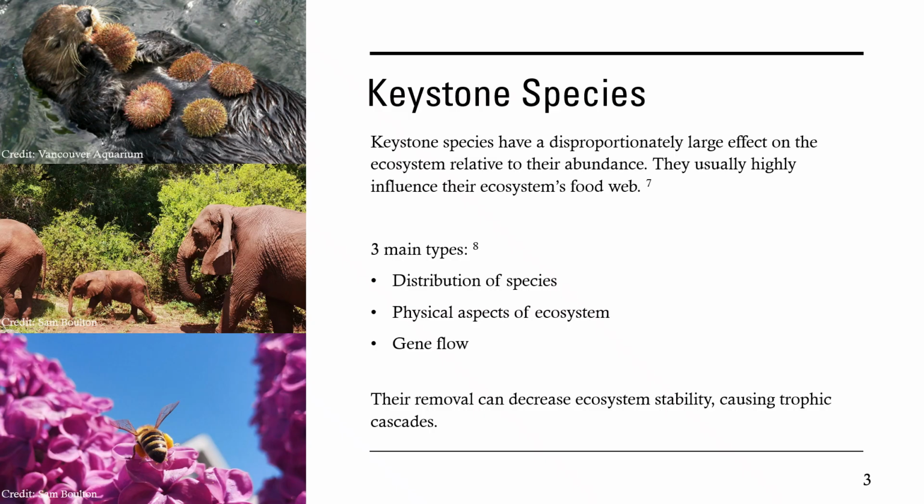A trophic cascade is where a change in one species has an effect on all other trophic levels in the food web. This can happen with top predators, called a top-down control, or with primary producers, called a bottom-up control. Now we're going to discuss two examples exploring how the removal or behavioral change in keystone species affects their ecosystems.